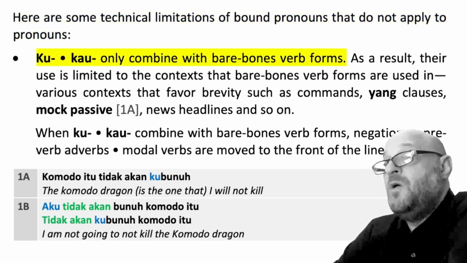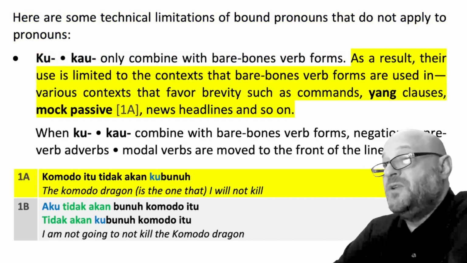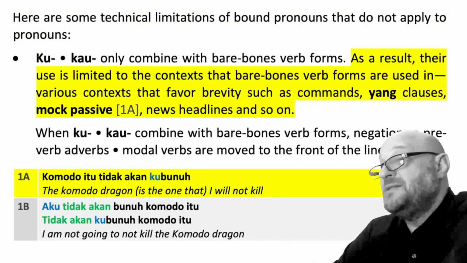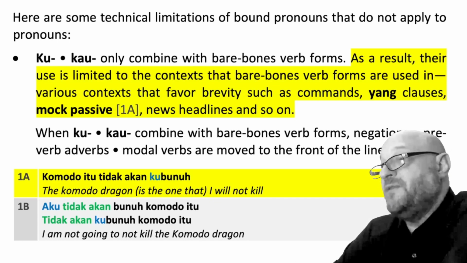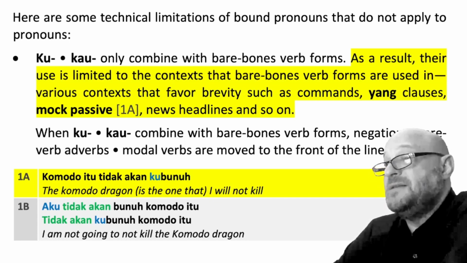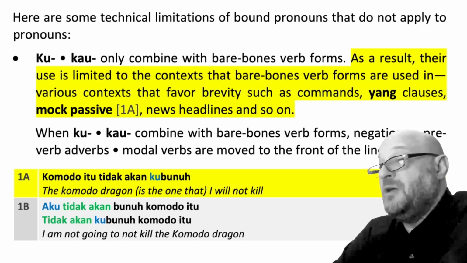Ku, kau only combine with bare bones verb forms. As a result, their use is limited to contexts that bare bones verb forms are used in. Various contexts that favor brevity, such as commands, yang clauses, mock passive, news headlines, and so on. In example 1a, Komodo itu tidak akan kubunuh. The Komodo dragon is the one I will not kill, mock passive.